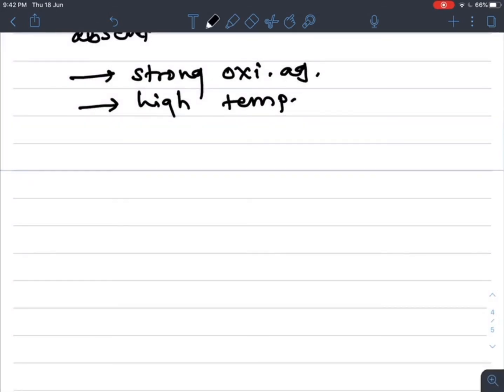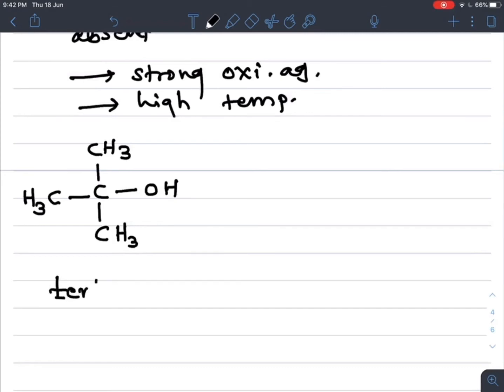So what is the formula of tertiary butyl alcohol? If we take a carbon to which the OH group is attached, which is tertiary, how does it become tertiary? When it is attached to 3 other carbon atoms. Now complete the valency of each carbon by hydrogen. So this is the example of tertiary butyl alcohol.